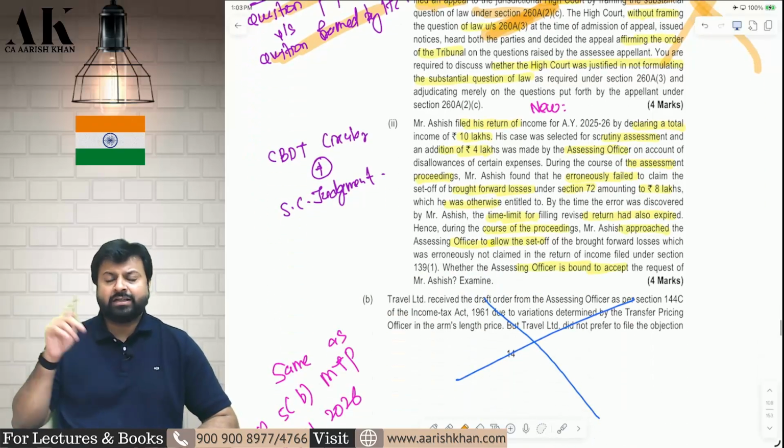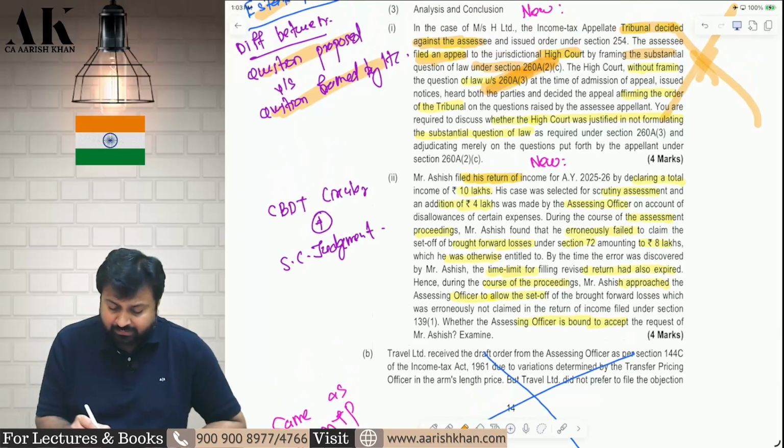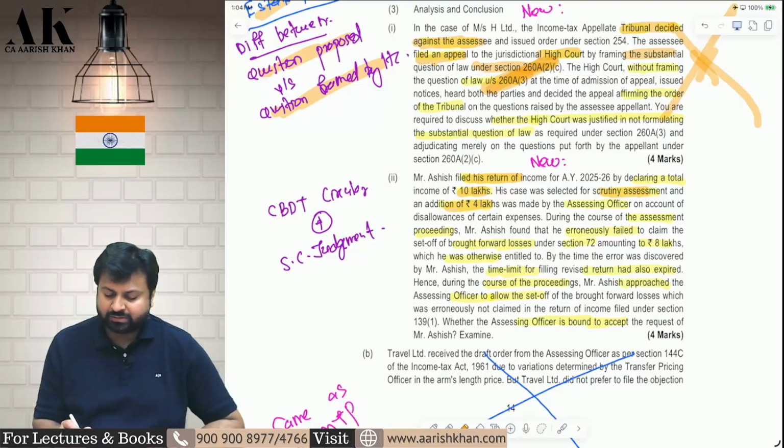Next question, which we have done in our question bank also, if you remember. The assessee filed return of income, declaring income of 10 lakh rupees. His case was selected for scrutiny and the AO added 4 lakh rupees during the assessment.